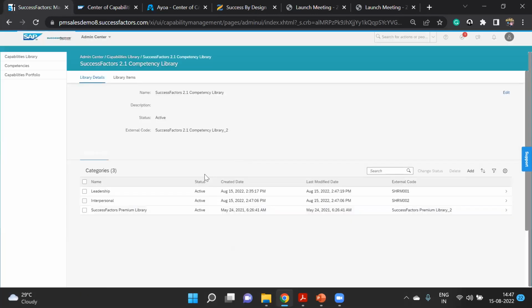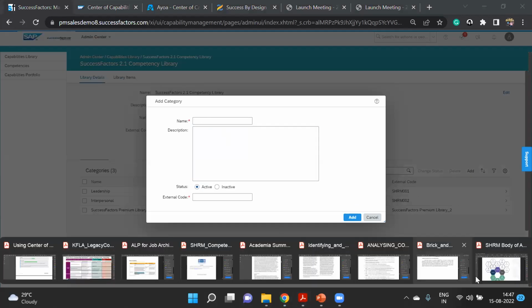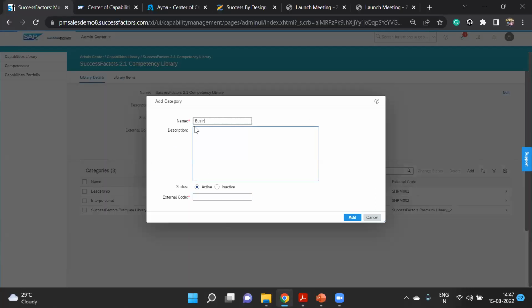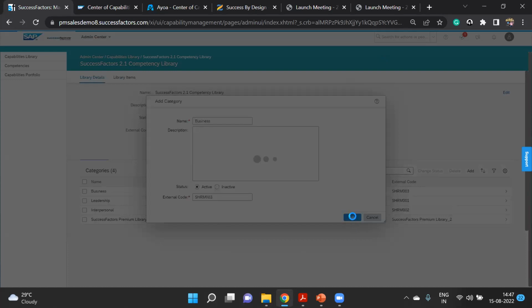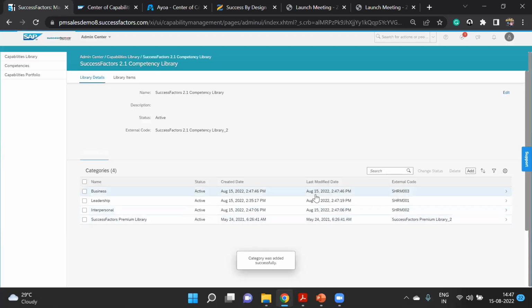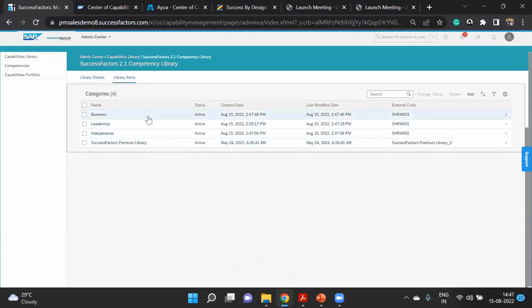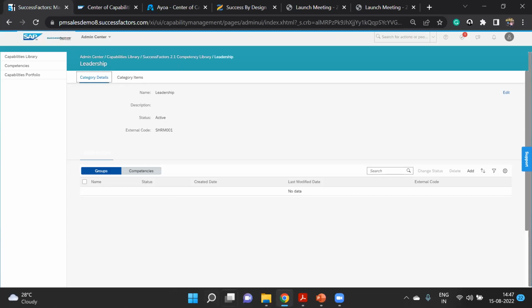Now, coming to the categories, I will create another category, which is business, with code SHRM 003. Clicking add. Now we have categorized all these things in the library. Now we will go inside one of them. Let's say I go for leadership. Inside leadership I can create the groups. So let's go to the groups and add it here.